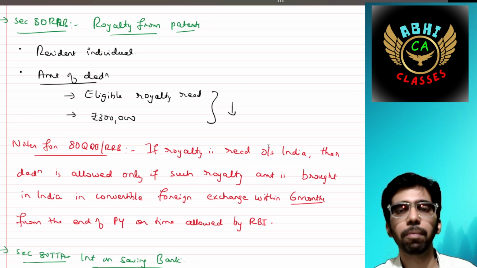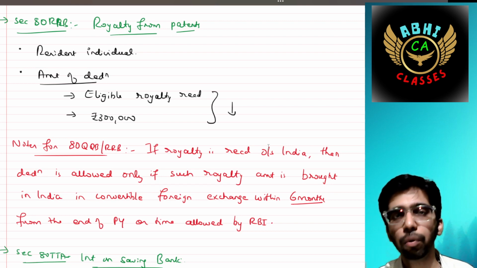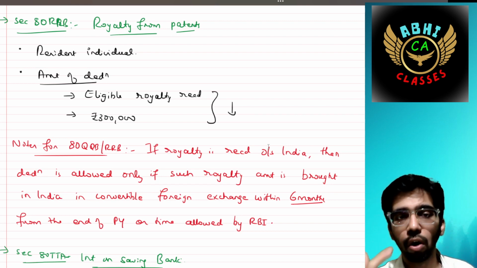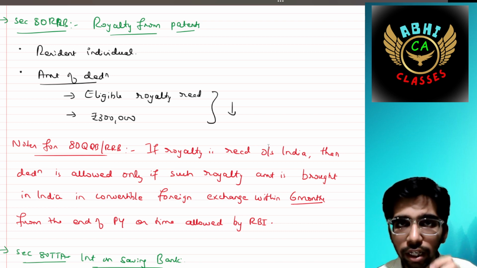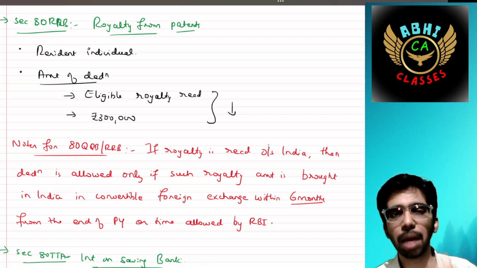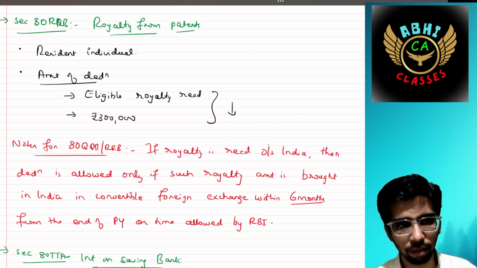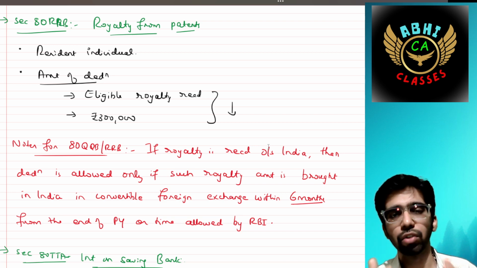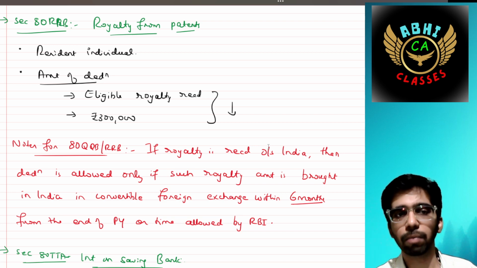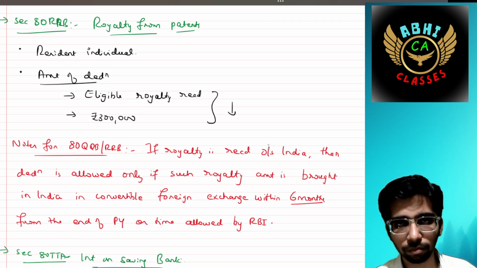The note is very important for both 80QQB and 80RRB. If royalty is received outside India, then deduction is allowed only if such royalty amount is brought into India in convertible foreign exchange within 6 months from the end of the previous year or the time allowed by RBI.